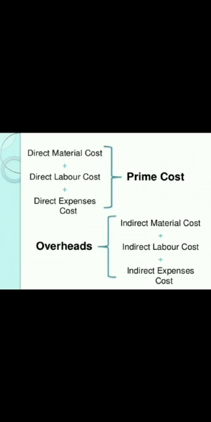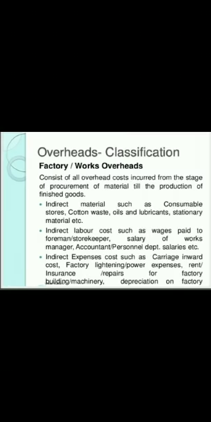If we add all the direct costs, meaning direct material cost, direct labor cost, and direct expenses cost, then we will get the prime cost. And if we add all the indirect costs like indirect material cost, indirect labor cost and indirect expense cost, we will get the overheads. But what do you mean by overheads? Overheads refers to all the indirect materials, indirect labor and indirect expenses.